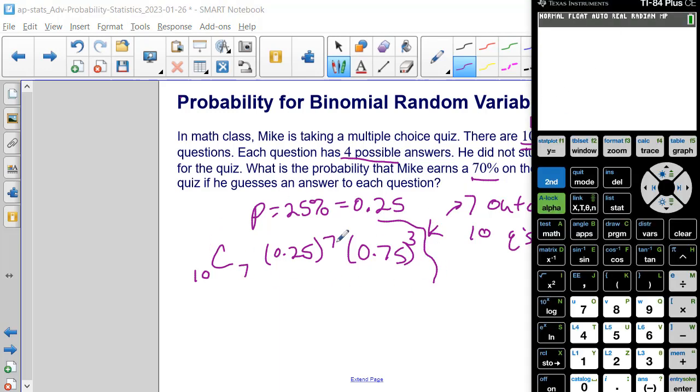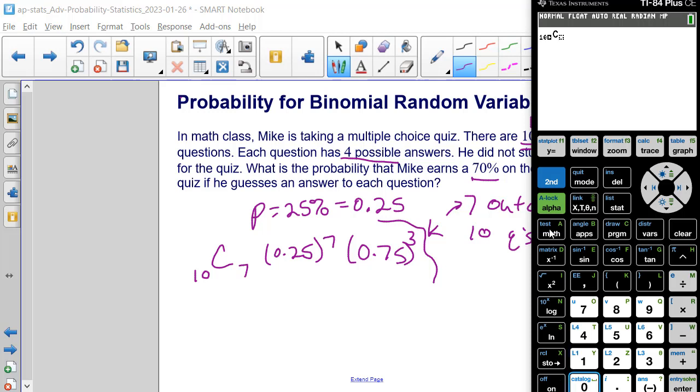So if we put this into a calculator, we're going to go to probability. We have to do nCr, and it gives it to me with blanks here.